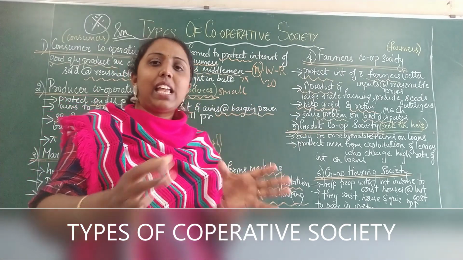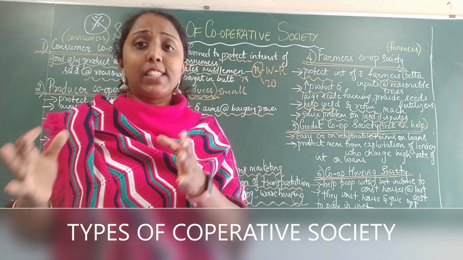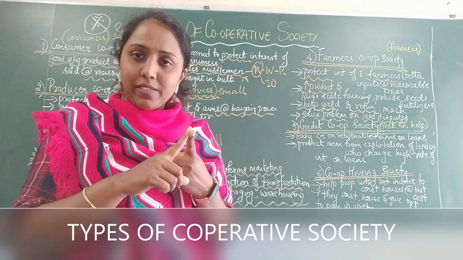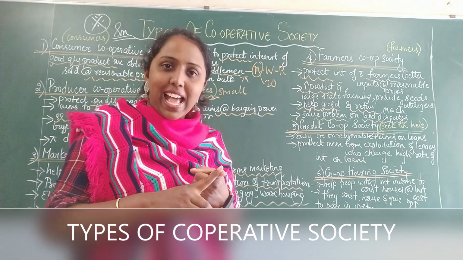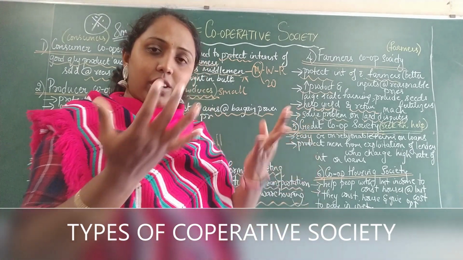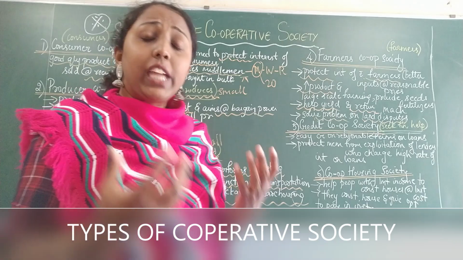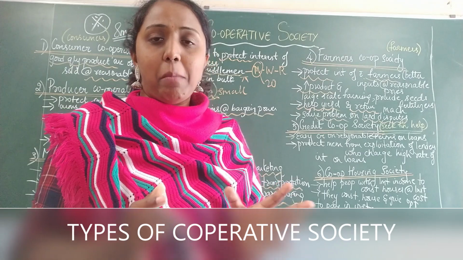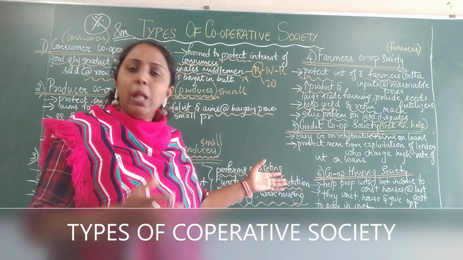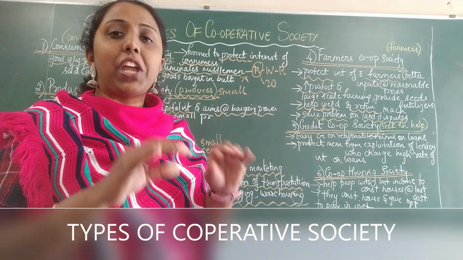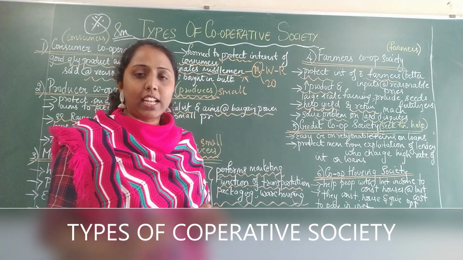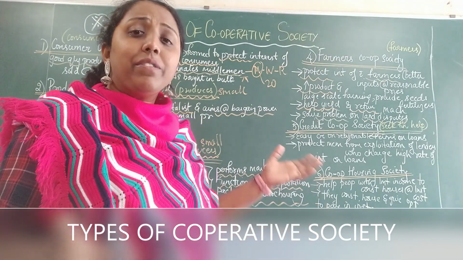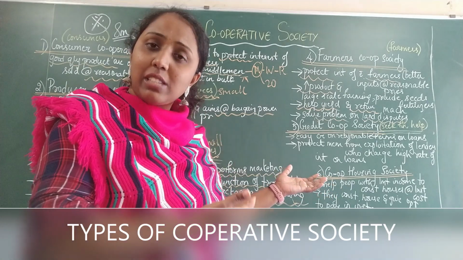Now, what is this word itself telling you? Cooperative housing society. This particular cooperative society builds houses, for example flats. They have lands, they will construct the houses, and for those members who do not have enough money to build houses themselves, they will end up selling these houses. These houses they will build with a strong foundation and good quality products. They will ensure all that is done. And the people who want their own house will go ahead and see the houses that these people have built.